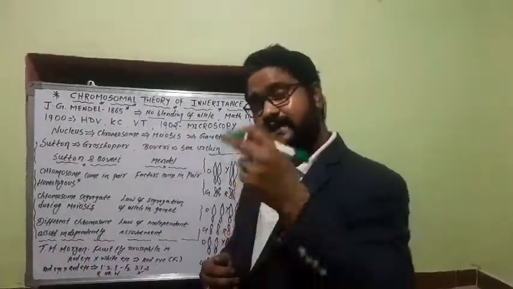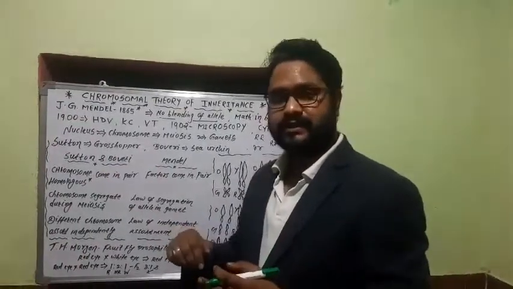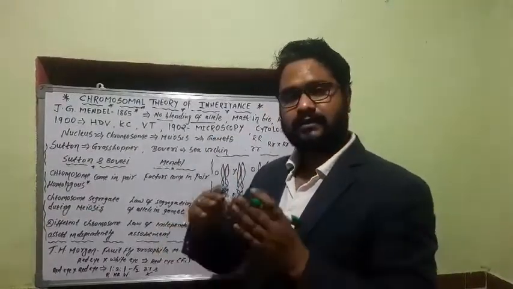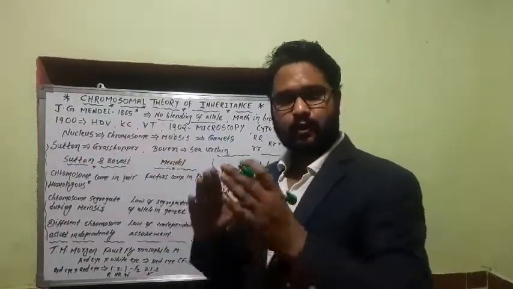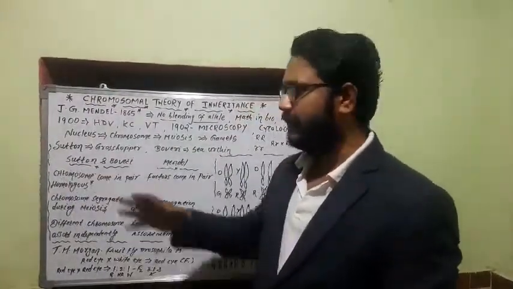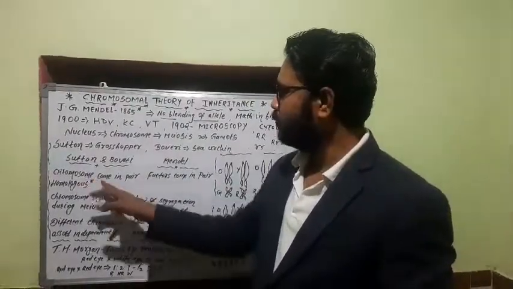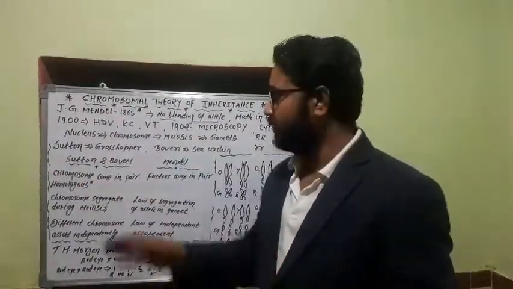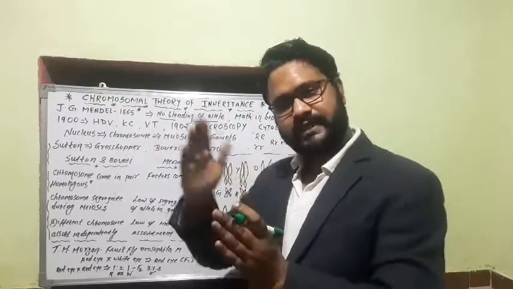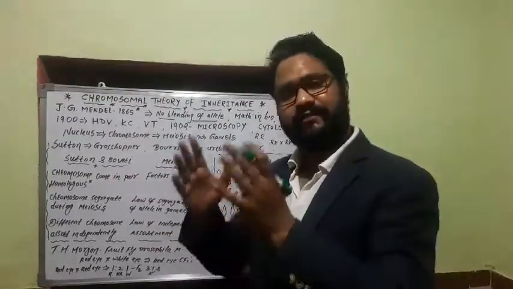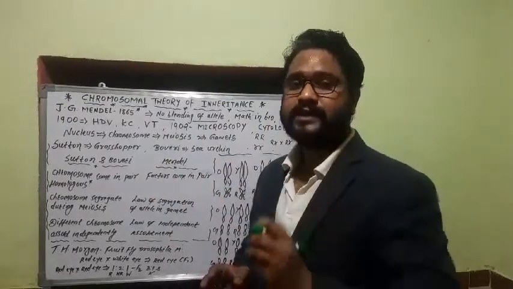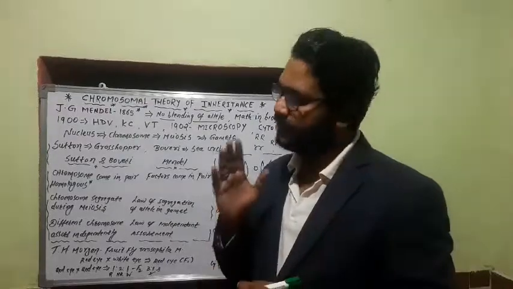Now what were their conclusions from the cytological study of the behavior of chromosomes and genes, and what was the challenging task to correlate with Mendel's work? We'll see in 3 points. First, Sutton and Boveri concluded that chromosomes come in pairs as homologous. Homologous means two chromosomes in a pair. Both these chromosomes are of equal length, stain alike, and the location of genes present on both chromosomes is alike.